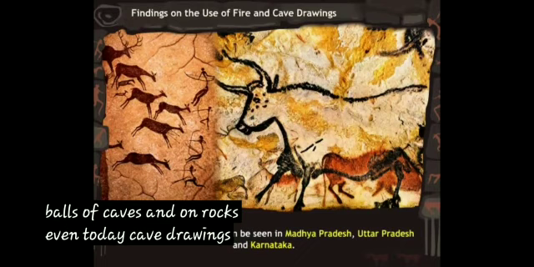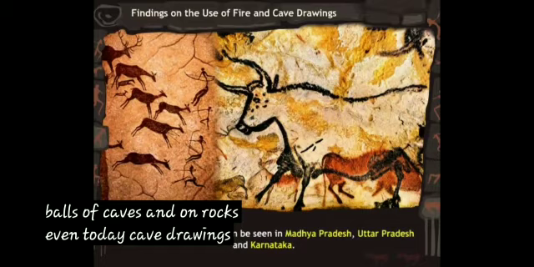Drawings found in the caves, children. We get to see some drawings mainly in caves in which people lived in the Stone Age. Even today we can see these drawings done on the walls of caves and on rocks. Such cave drawings can be seen in Madhya Pradesh, Uttar Pradesh and Karnataka. What are they drawing, children? They are beautiful drawings of wild animals and hunting.